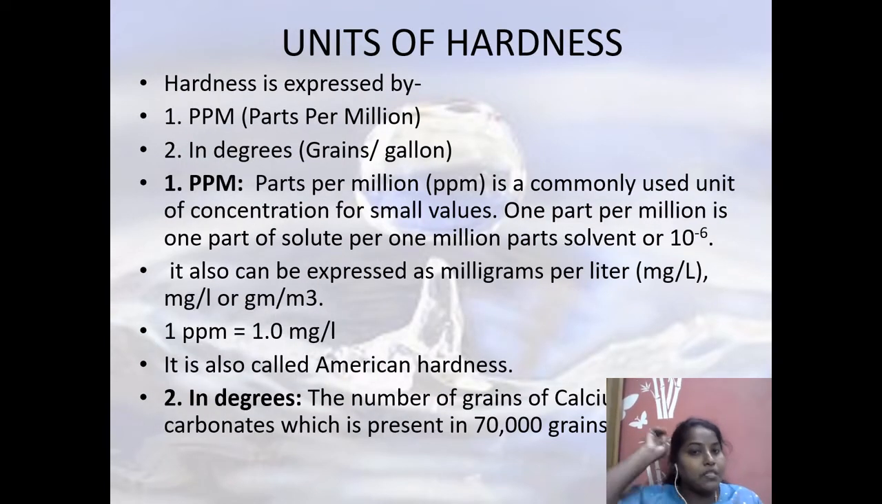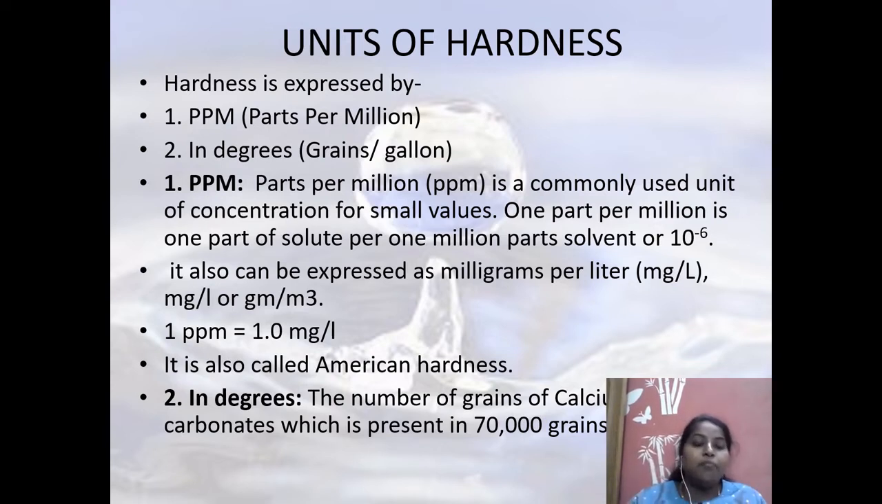Units. How do you express this hardness? You express it either in degrees or as parts per million. What is parts per million? It is a very common unit to indicate concentration for small values. 1 part per million is 1 part of solute per 1 million parts solvent. And it can also be expressed as milligram per liter. So 1 ppm is also equivalent to 1 milligram per liter.